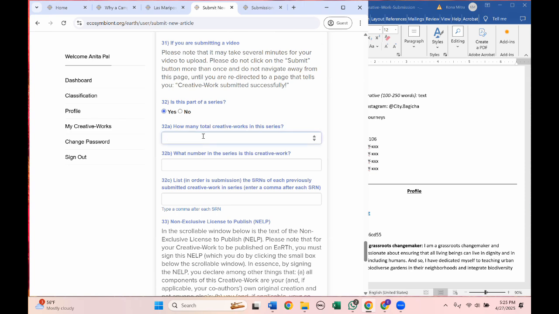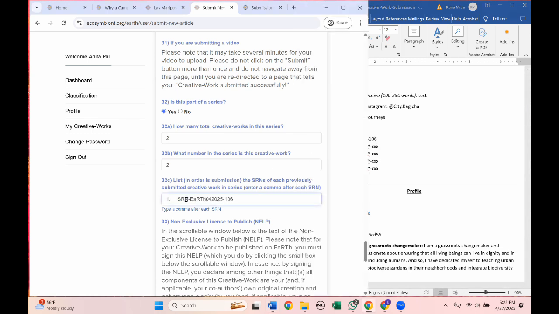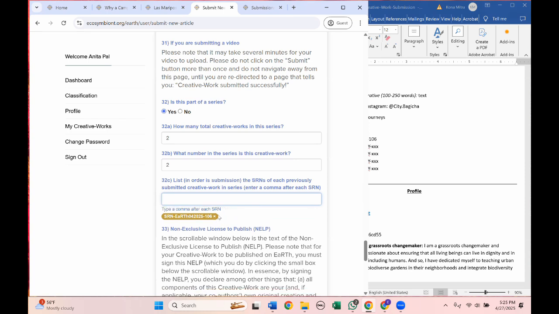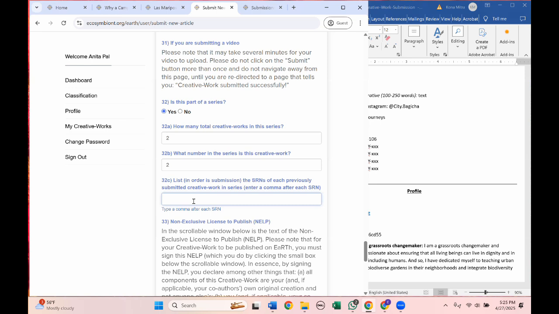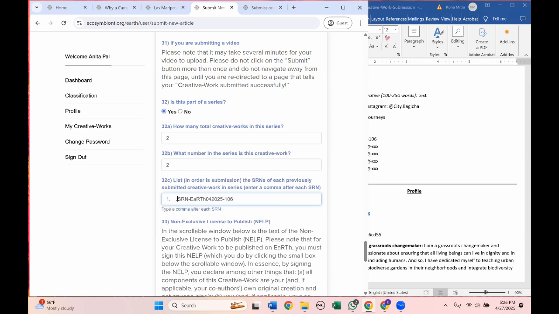Total number of creative works in the series, 2. This is the second. And here now you're going to have to provide this information. So copy and paste. This is your SRN number. This is wrong, so make sure it's deleted. You have to type a comma. If it's correct, it will tell you this is a valid SRN. Let's try to see what happens if we type in an incorrect SRN and a comma. It will tell you that it's invalid. So let's type in the correct one.